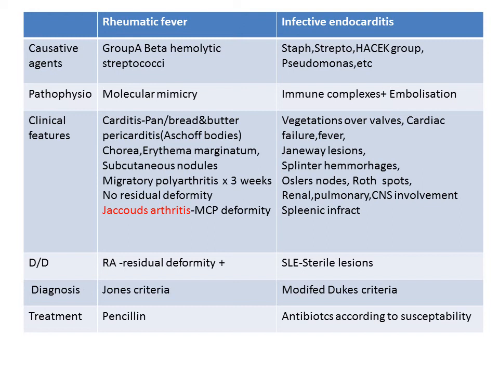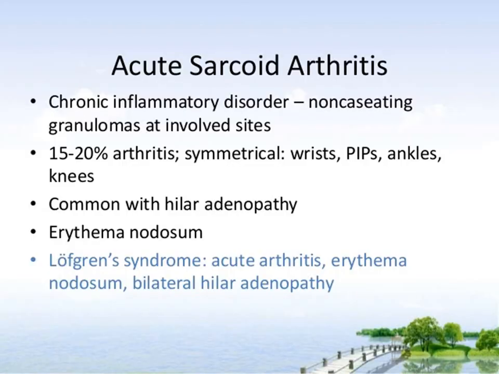The investigations of choice are blood cultures and 2D echo, and the differential diagnosis is SLE. The diagnosis is based on the modified Duke's criteria. Treatment is antibiotics according to susceptibility. There are also a few miscellaneous conditions, like sarcoidosis.